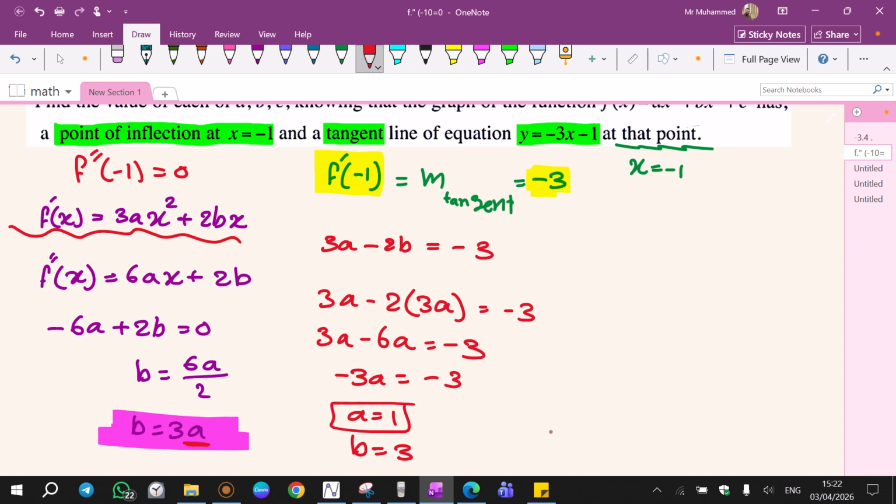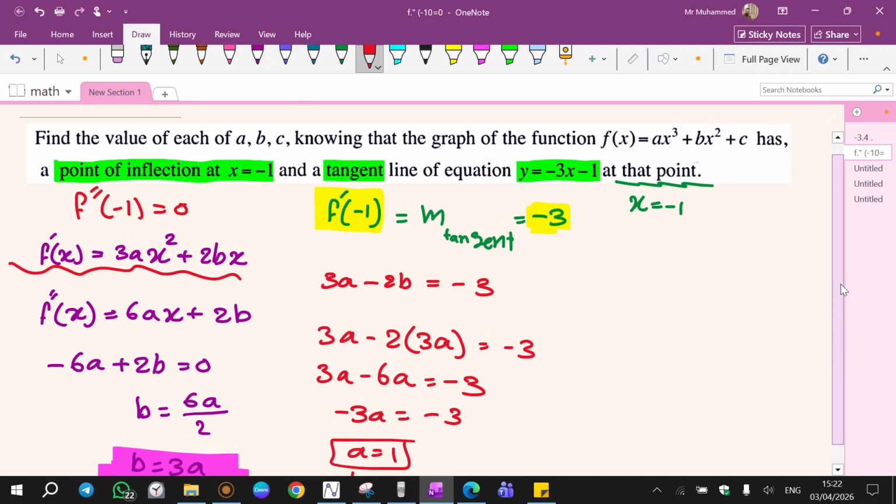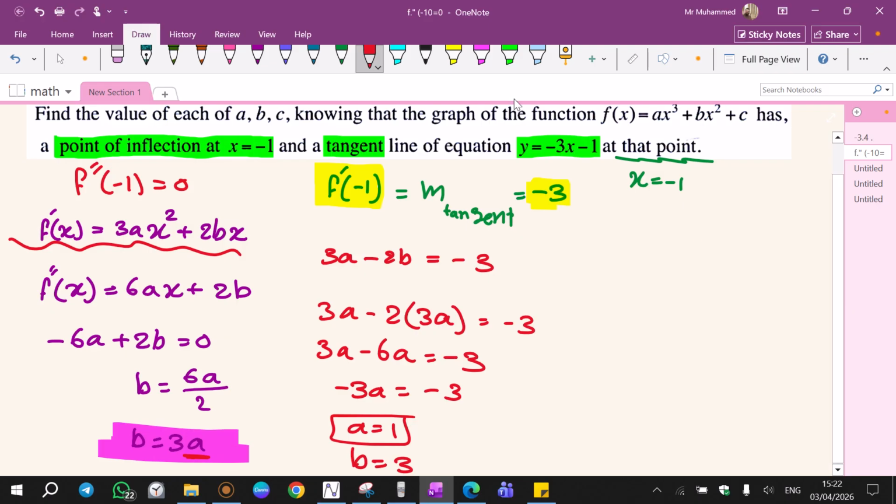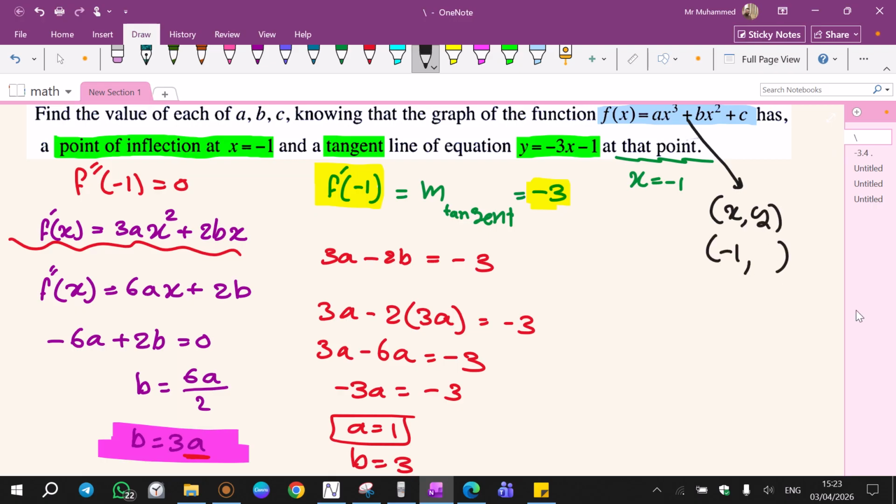Now I'm going to use a and b and -1 to find c. Since c is in f, remember this, we can always work on f if we have a point given. Point consists of x and y. The x is given, -1, but the y is not given. Is there any way to find y? Yes, of course. Y is right here. It's tangent.